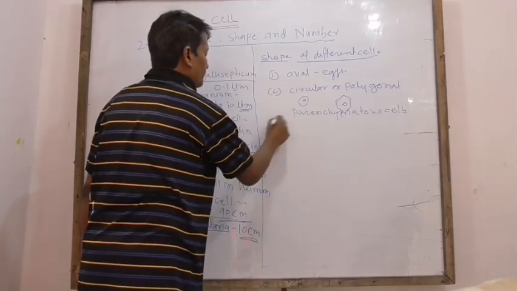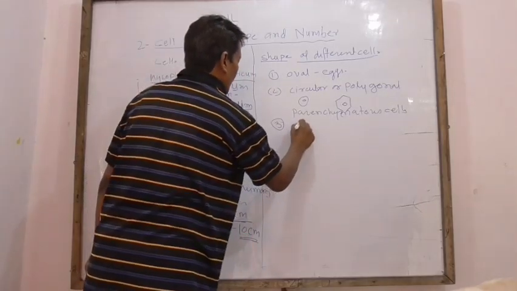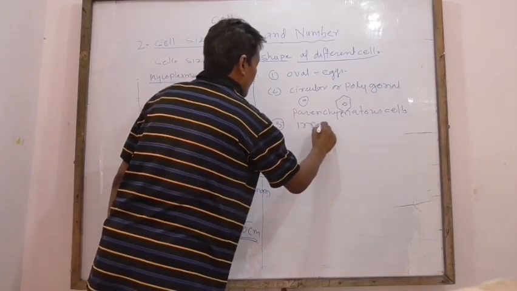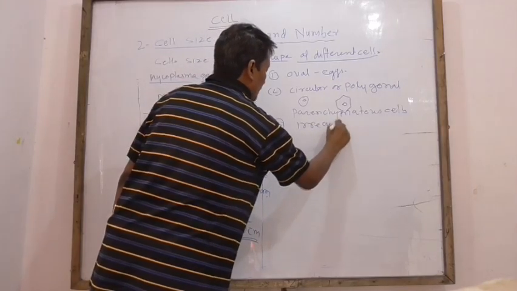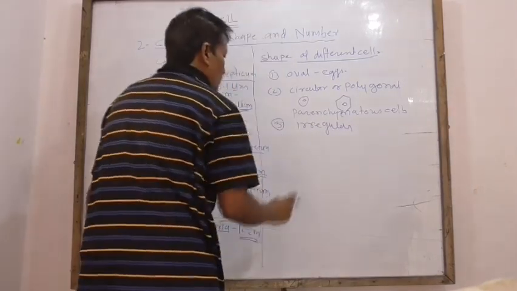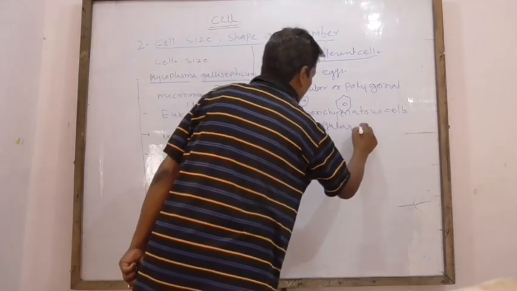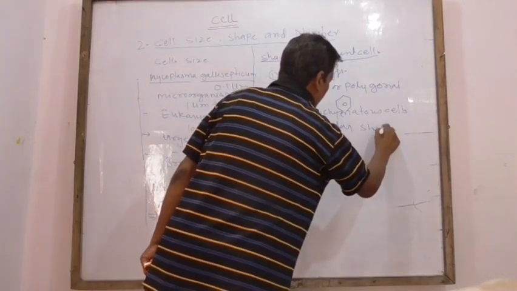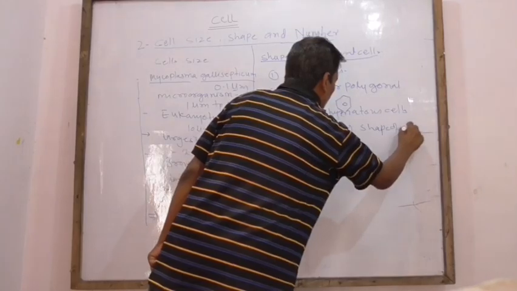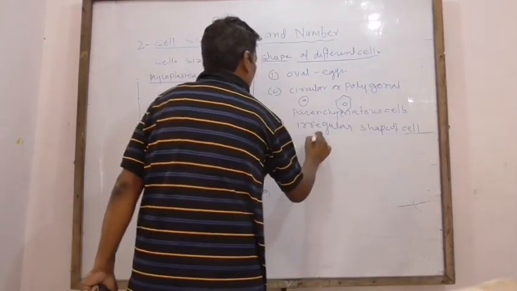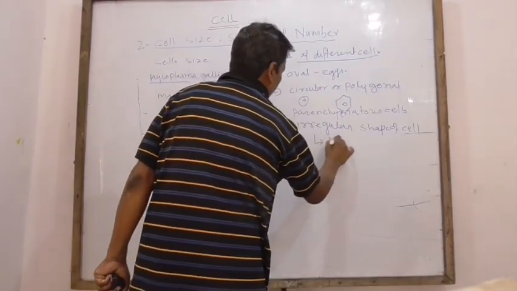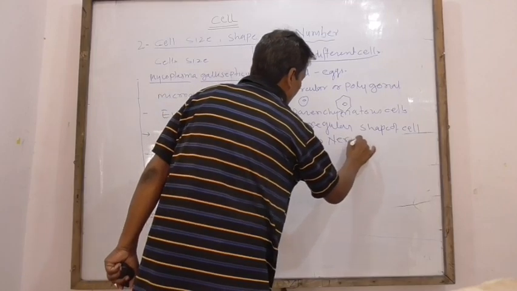Third, irregular shape of cells. The best example is the nerve cell.